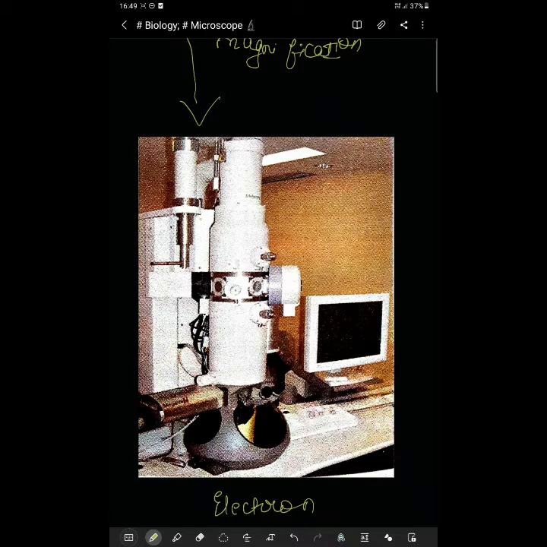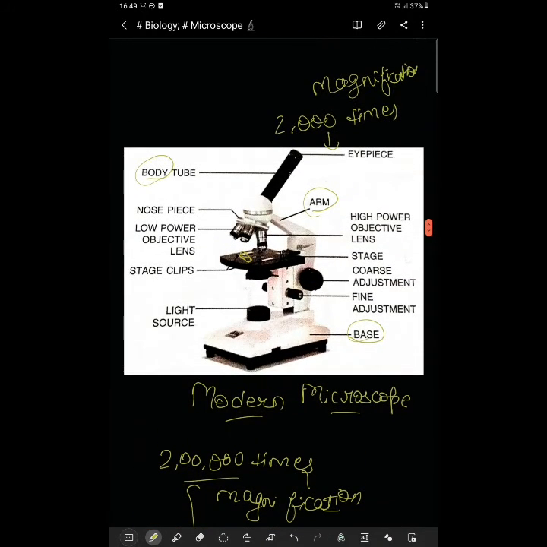And the ordinary compound microscope uses light, which is bent by glass lenses to magnify the image. It means when the light strikes through the eyepiece, the glass lens is also present. These lenses are of glass only. So when the light reflects through the glass lenses, then only you are able to see the magnification. Light goes in through the eyepiece, and when it is reflected through the glass lens, then you are able to see the magnified image.